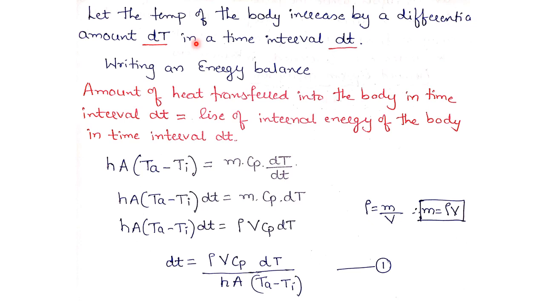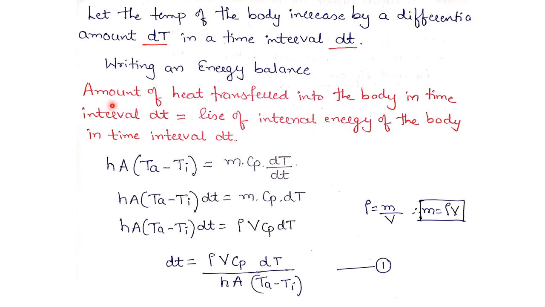Let the temperature of the body increase by a differential amount dT in a time interval dt. So writing an energy balance, the amount of heat transferred into the body in time interval dt will be equal to the rise of internal energy of the body in time interval dt.